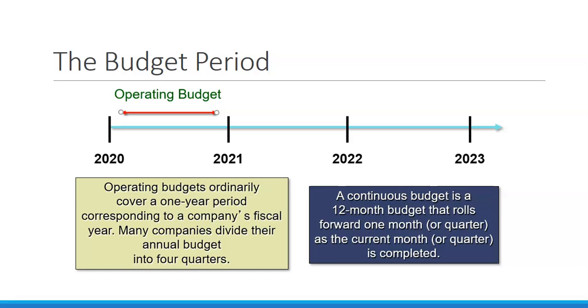Some other things that happen with budgeting: we're going to talk about operating budgets in this chapter, but later we're going to talk about capital budgeting in a future chapter. Capital budgets last over several years because they're paying for things like buildings and equipment and very high priced items that we have to plan more than a month or a year in advance for.